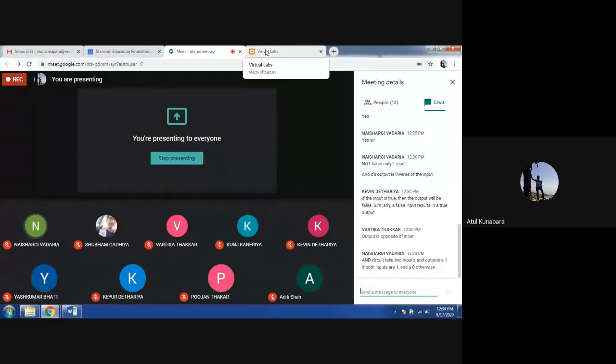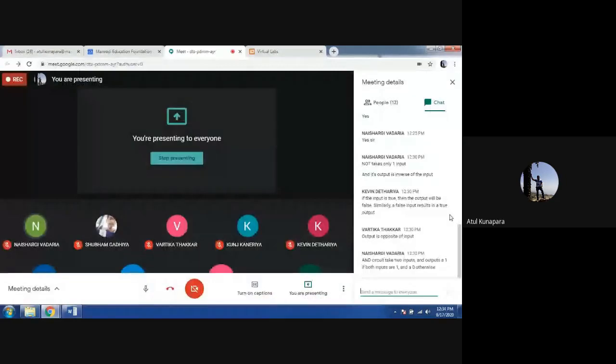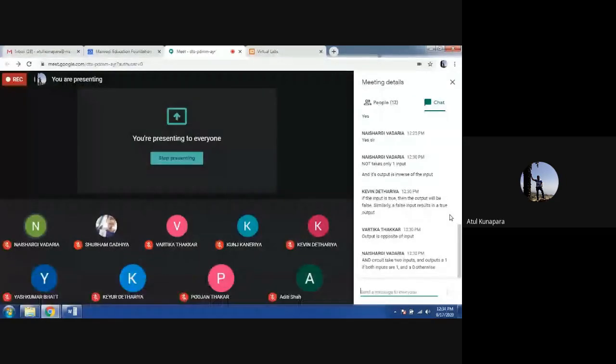Hello. Yes. An AND circuit will have two inputs and output 1 if both inputs are logic 1, and 0 otherwise. Yes, correct.